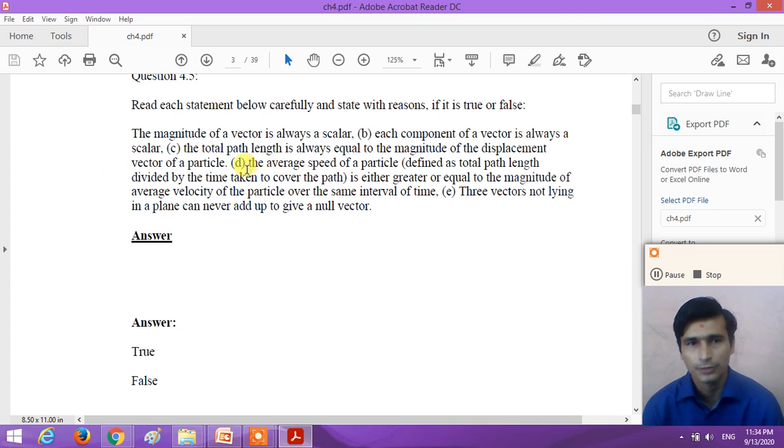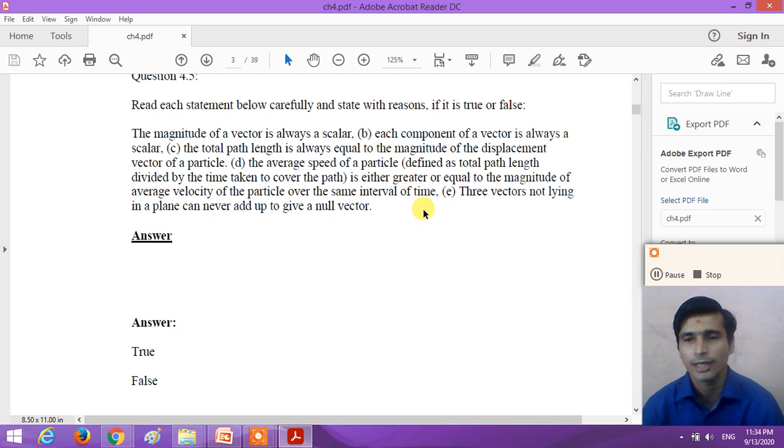Now the fourth one. The average speed of the particle, defined as the total path length divided by the time taken to cover the path, is either greater than or equal to the magnitude of the average velocity of the particle over the same time interval.